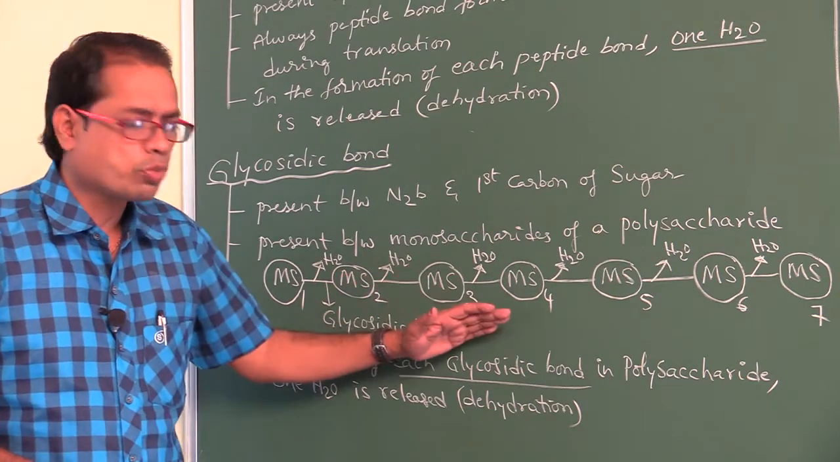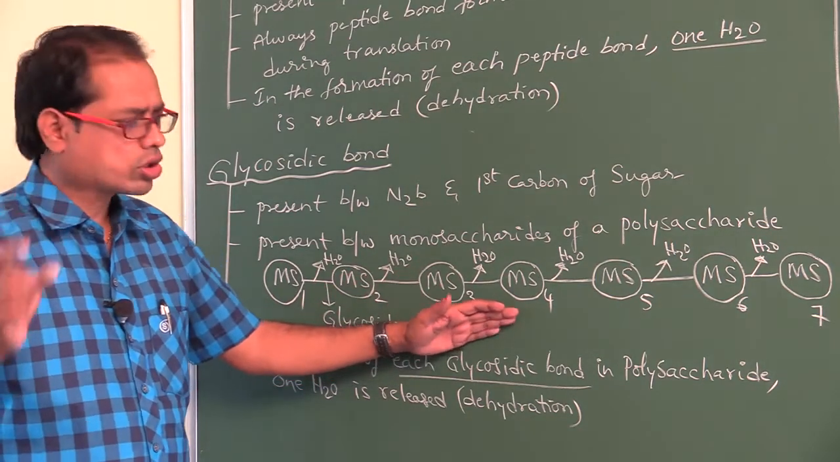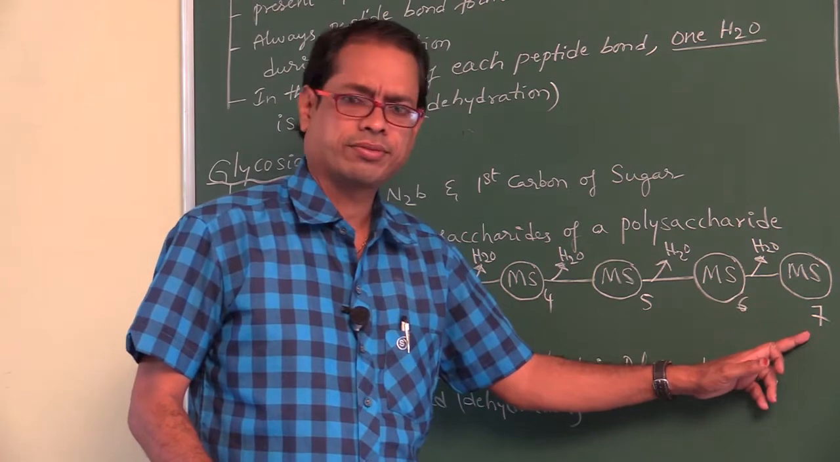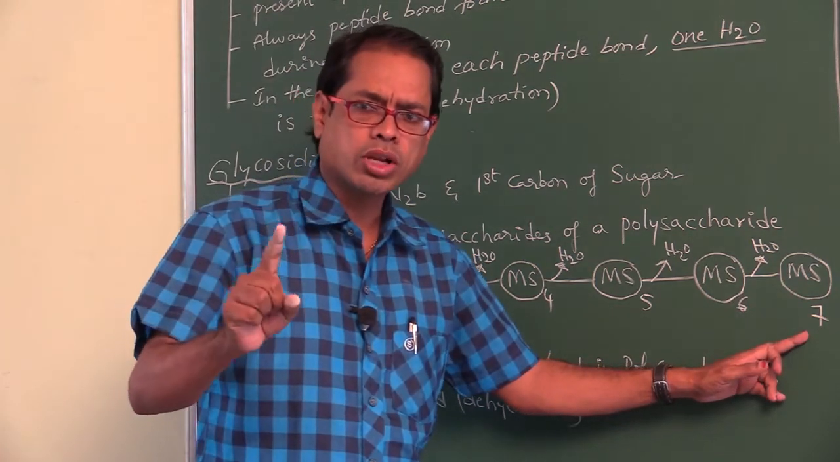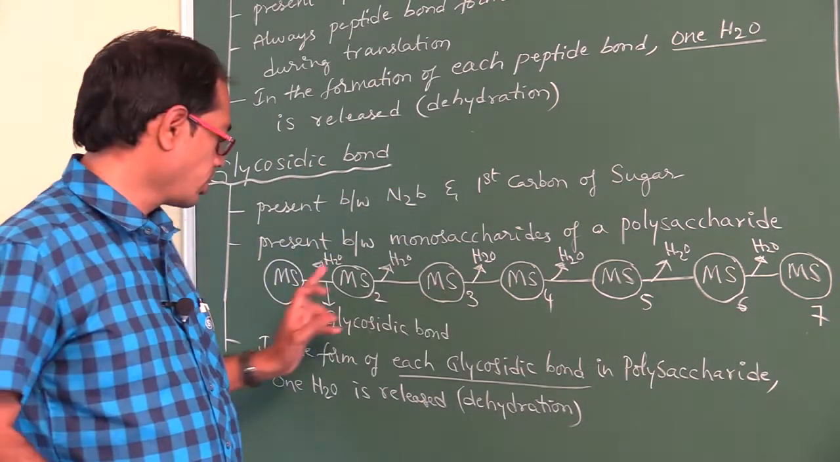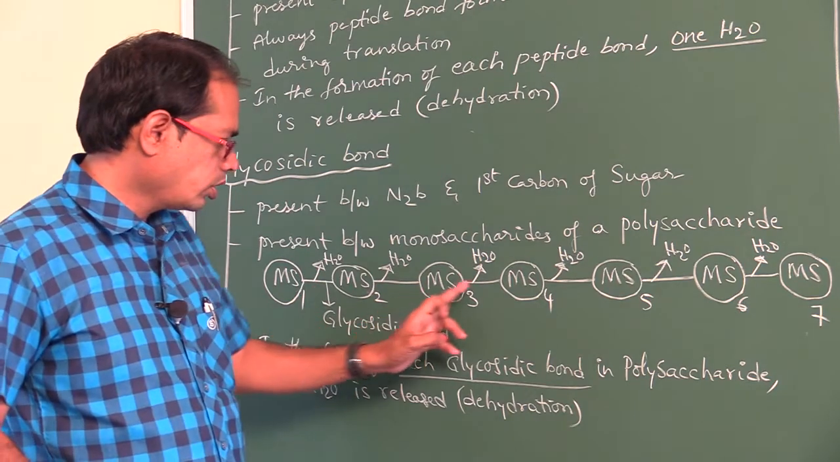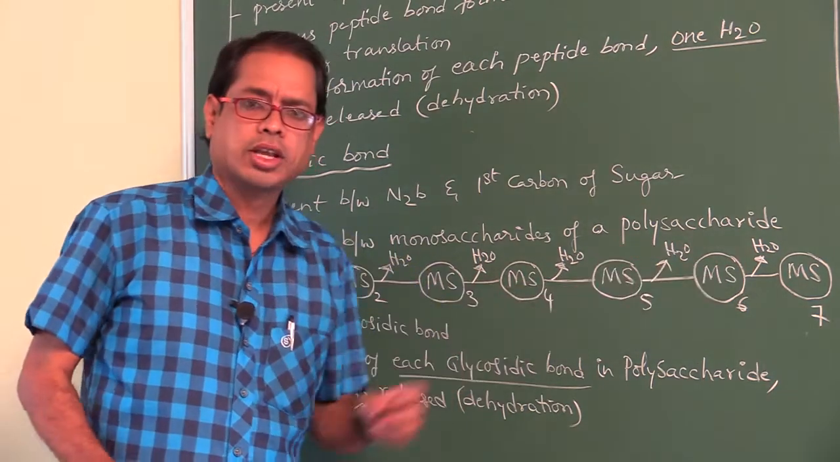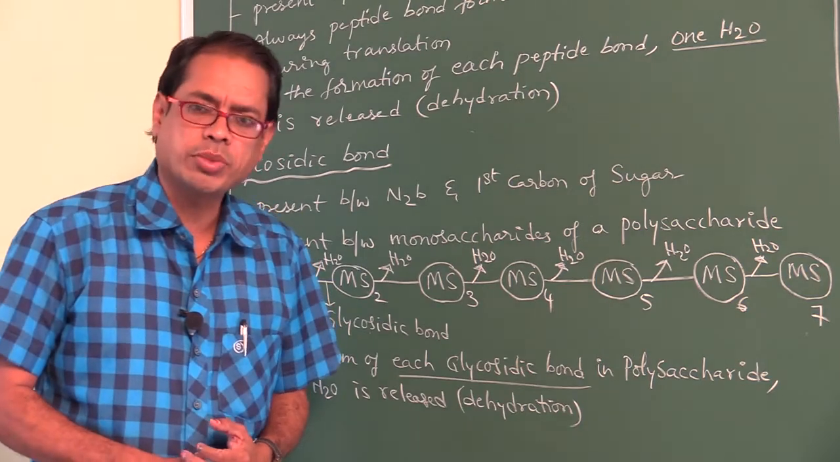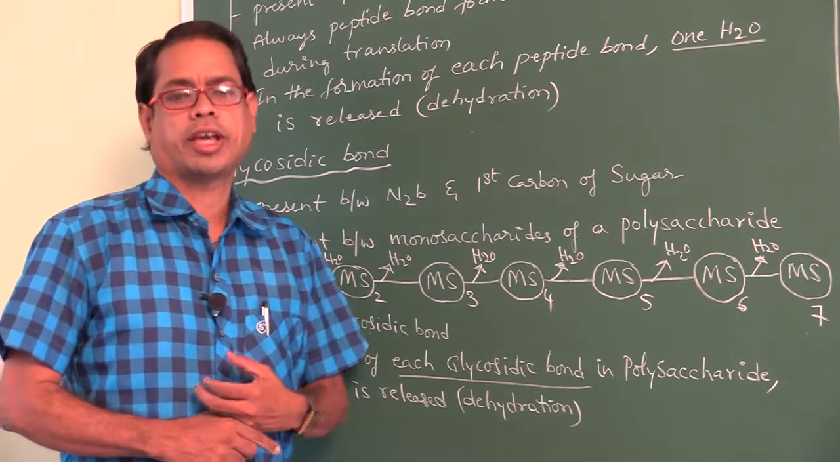Here, according to this polysaccharide, the number of monosaccharides present is 7. The number of glycosidic bonds present is 6: 1, 2, 3, 4, 5, 6. The number of H2O molecules released is 6 only. Like that you have to calculate.